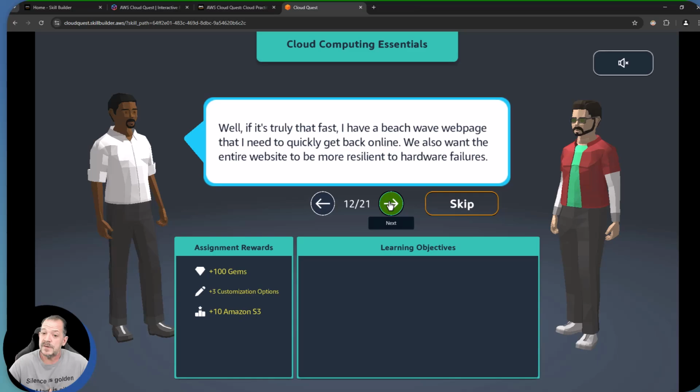Well, that's truly fast. Yes, I have a Beachwave web page that I need to quickly get back online. We also want the entire website to be more resilient to hardware failures.